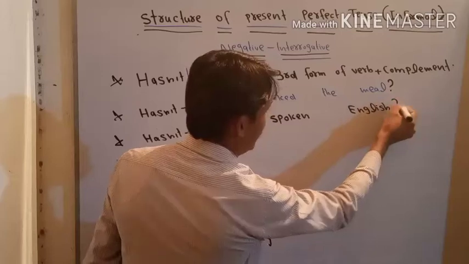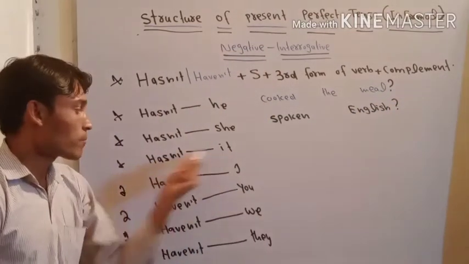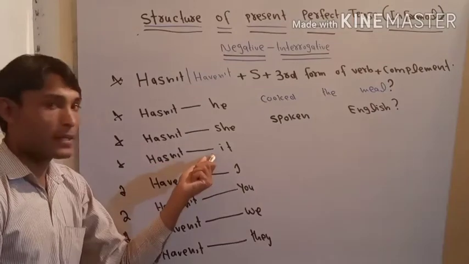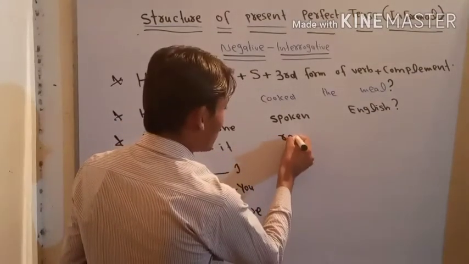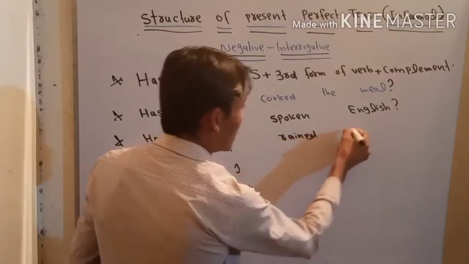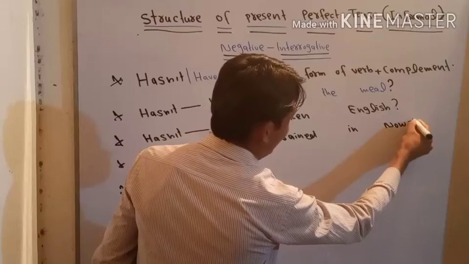At the end, we need to add a sign of interrogation. If we talk about it, we say hasn't it rained in Nowshera?